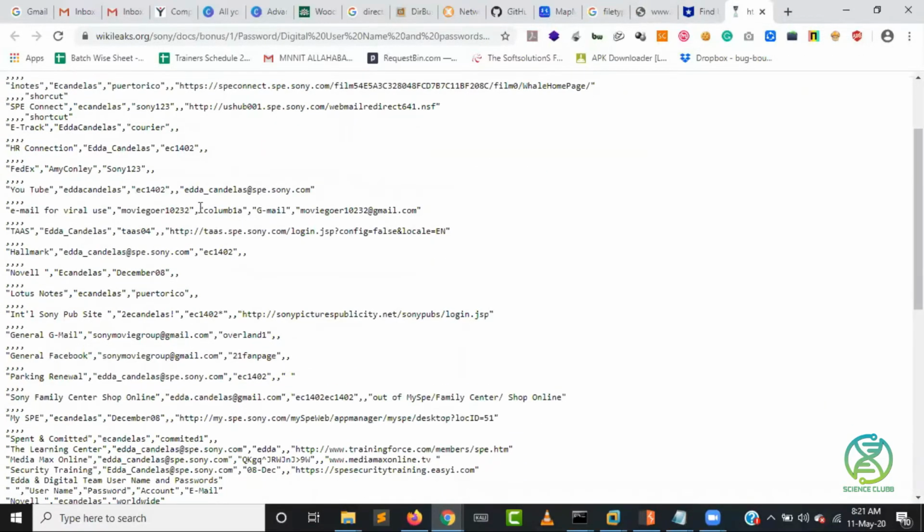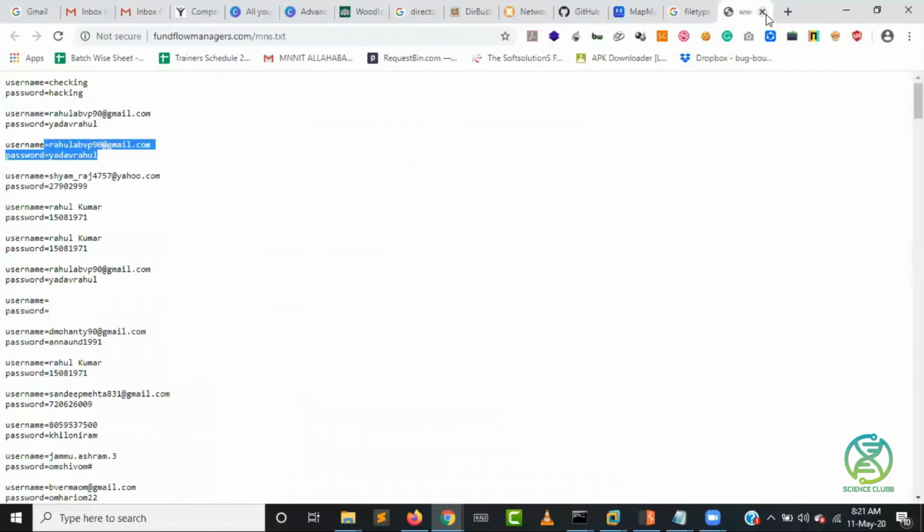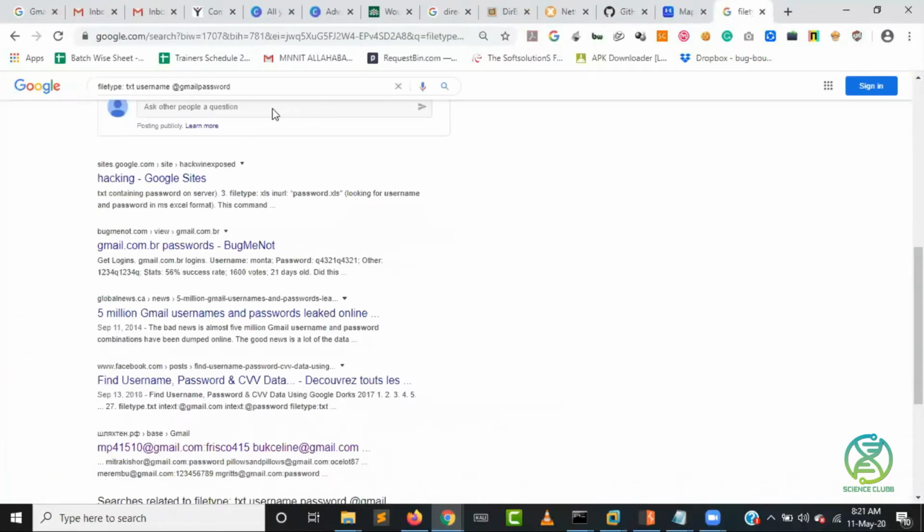Okay, you found something else. So this is the ID and this is the password, or this is the username, password, and ID. See, randomly people sometimes hack it, and after they are done using it, they post it online for other hackers to look for and use for enjoying it. So these things are also happening.